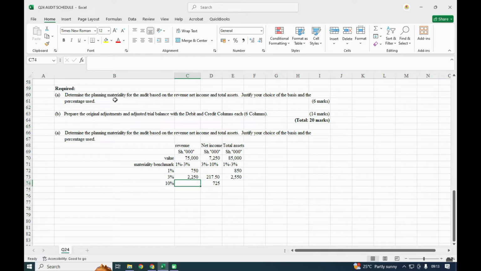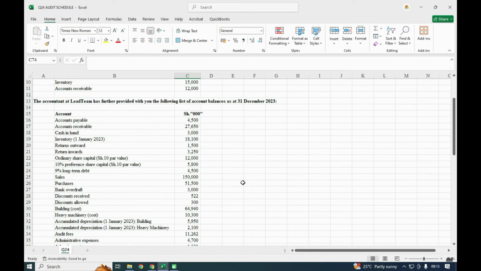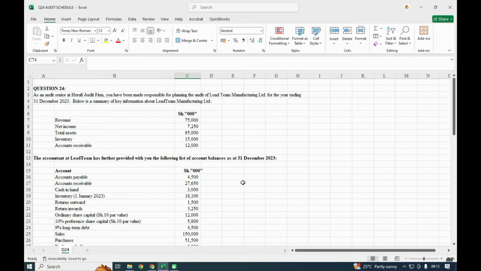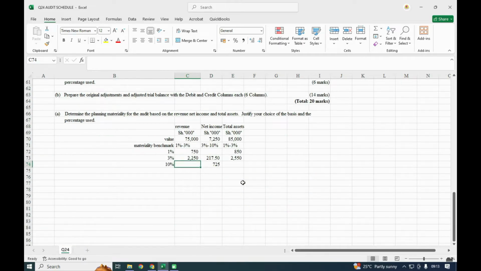So remember the question was determine the planning and materiality for the audit based on the revenue. Justify your choice of the basis and percentages. So the basis, if we are using revenue, net income, and total asset, the basis will be determined by what the shareholders need. Yeah, what are the needs of the shareholders of this particular company. Mostly you'll find that for companies, whether public or manufacturing, shareholders are interested with the profits, and most of the time we normally use the net income or the revenue because it will depend with the needs of the shareholders.